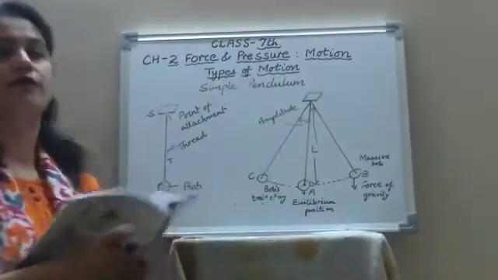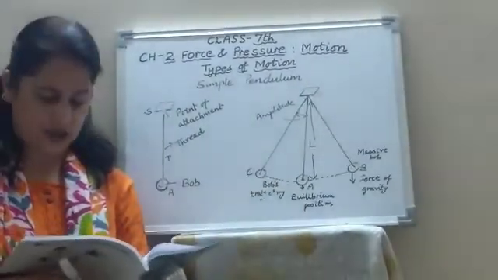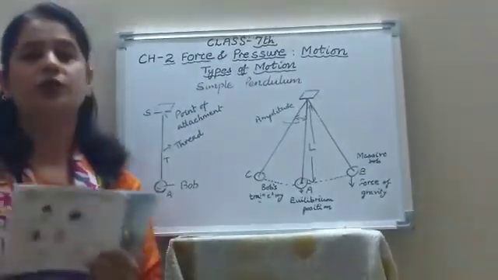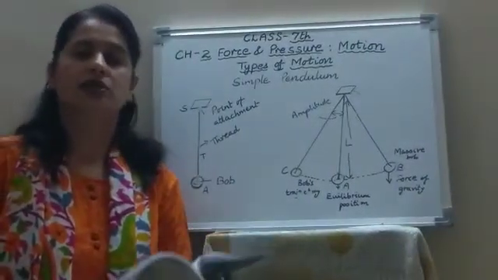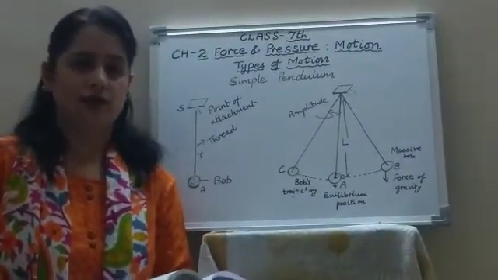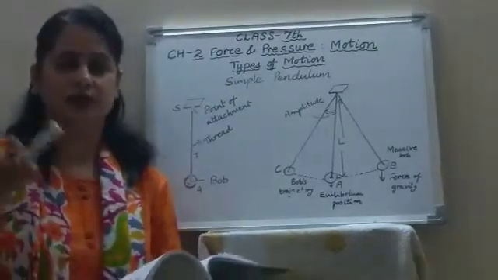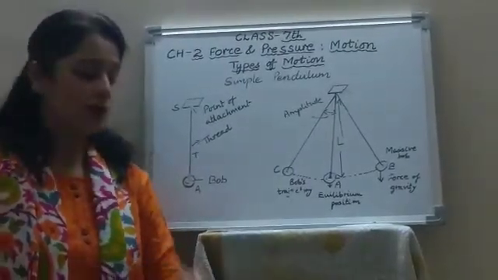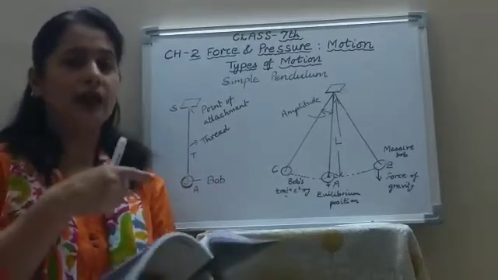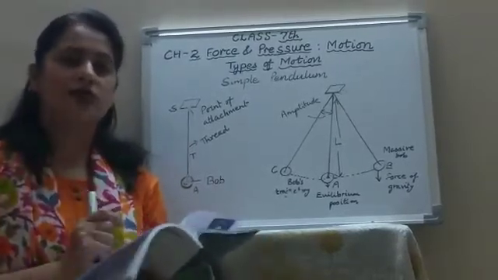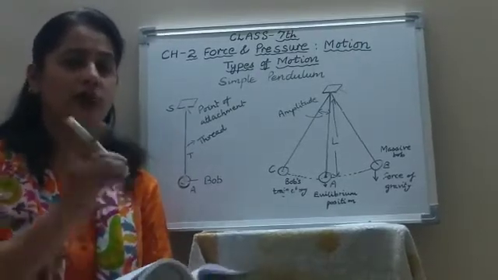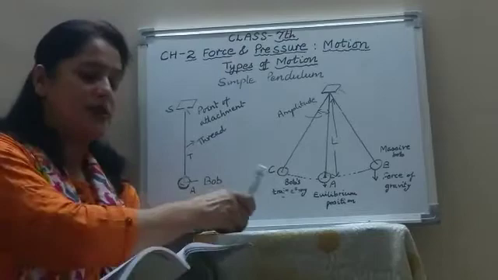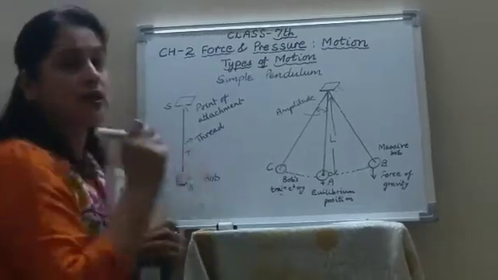Now next is the frequency of oscillation. Now frequency, what do you mean by frequency? The number of oscillations made by the pendulum in 1 second is called frequency. Suppose you take a pendulum and you displace it. It will start oscillating. Now in 1 second you will note down how many swings it is taking. That is called frequency. Suppose in 1 second it is swinging 20 times, 20 oscillations it is taking. So the frequency is 20 Hertz.